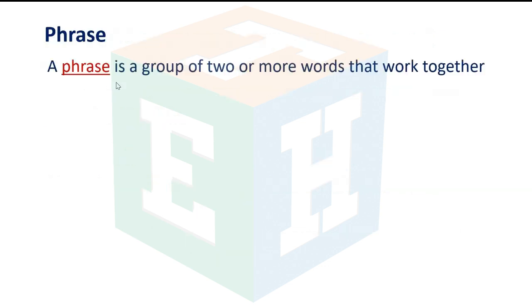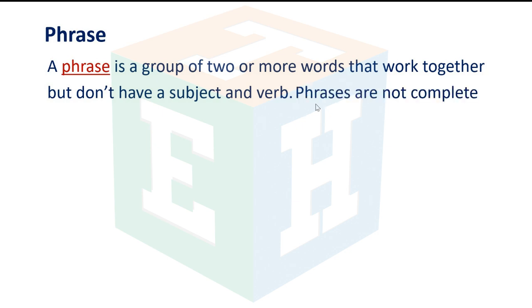Phrase. A phrase is a group of two or more words that work together but don't have a subject and verb. Phrases are not complete ideas on their own. For example,